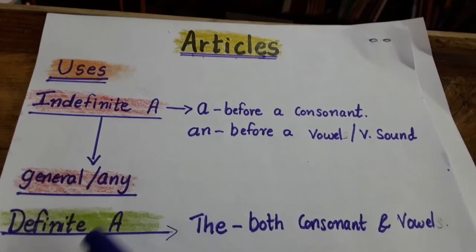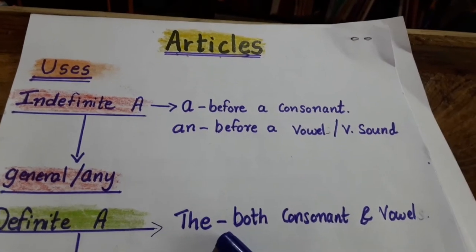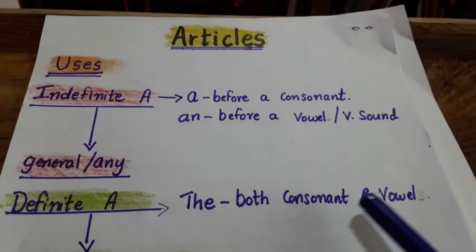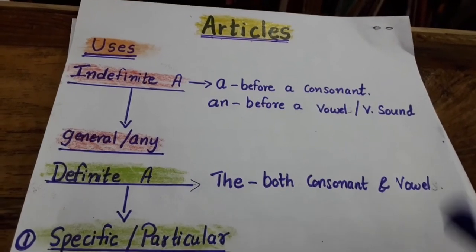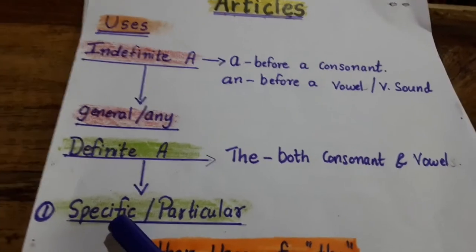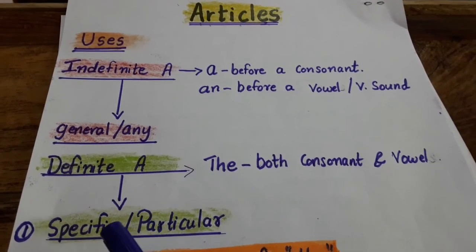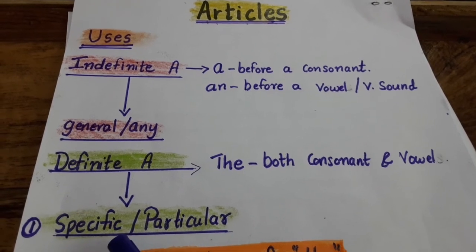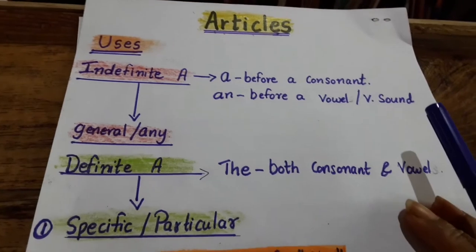All right. Now the definite article. The definite article is the, and it can be used both for consonants and vowels. One of the uses we have already discussed, that is when we are talking about things in particular, or when we are talking about specific things. Now there are several other uses. Let's discuss in detail.